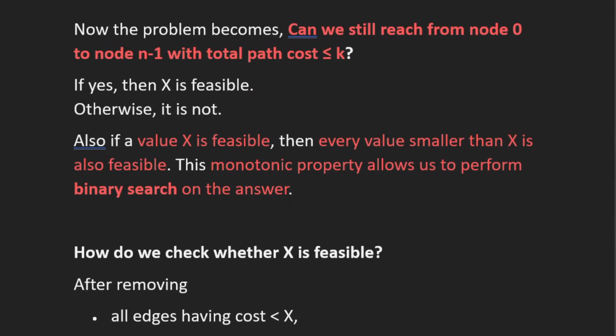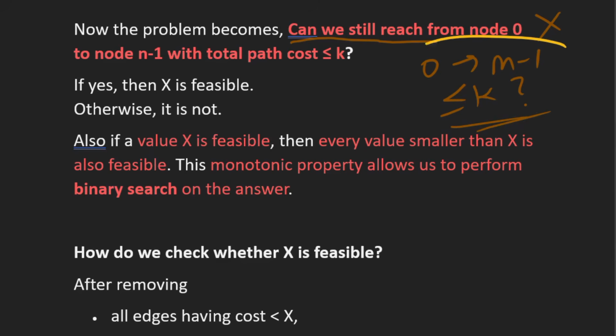So now our problem has been converted to a decision problem. That is, can we reach from node 0 to n minus 1 such that our answer is x and our total path cost is less than or equal to k, right? So this is a decision problem, right?